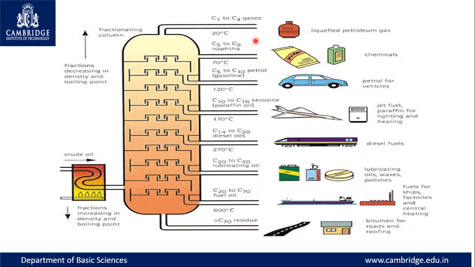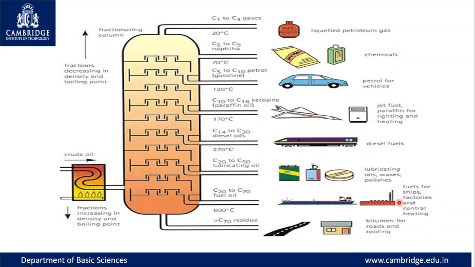The compounds can be segregated based on the boiling range as well as the length of the carbon chain. As we move down, the number of carbons in the chain increases, and at the same time the boiling point also increases. Depending on the boiling point, they can be segregated and used in various fields.